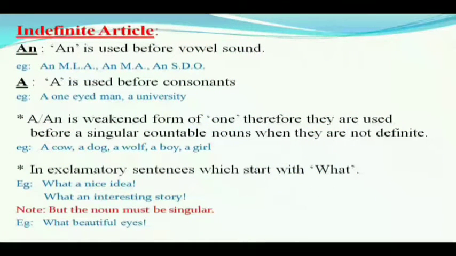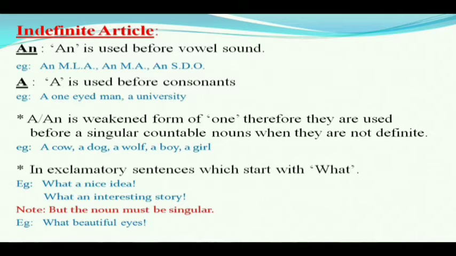As I have told you, there are 2 kinds of indefinite articles, AN or A. AN is used before vowel sound, so always go for the pronunciation of the words. If the first alphabet of a word produces a vowel sound, then we use AN before such word, whereas if the first alphabet of a word produces the sound of a consonant, then we use A. For example, an MLA. Here in MLA, the first alphabet produces the sound of a vowel, therefore we use AN. Similarly, an MA and an SDO.